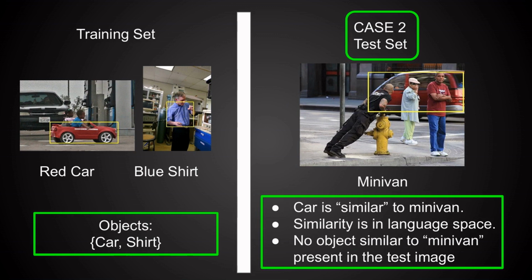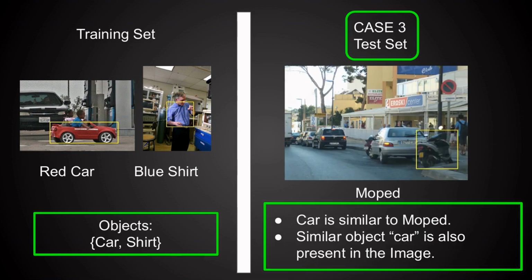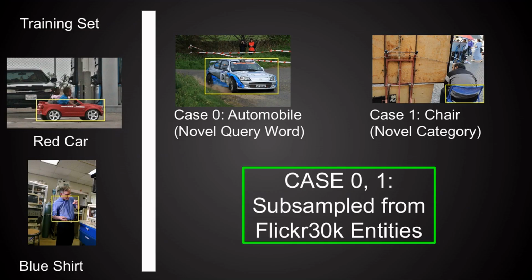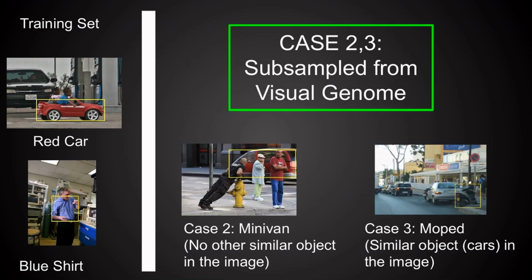In cases 2 and 3, objects similar to the query are seen in the training set. For example, car is similar to a minivan. Note that here we are using similarity only in the language space. In case 2, no other similar object like the car is also in the test image. However, in case 3, where the target object is a moped, a similar object like the car is also present in the test image. For evaluations, we now create datasets for each of these cases by subsampling from two datasets, Flickr30K Entities and Visual Genome.